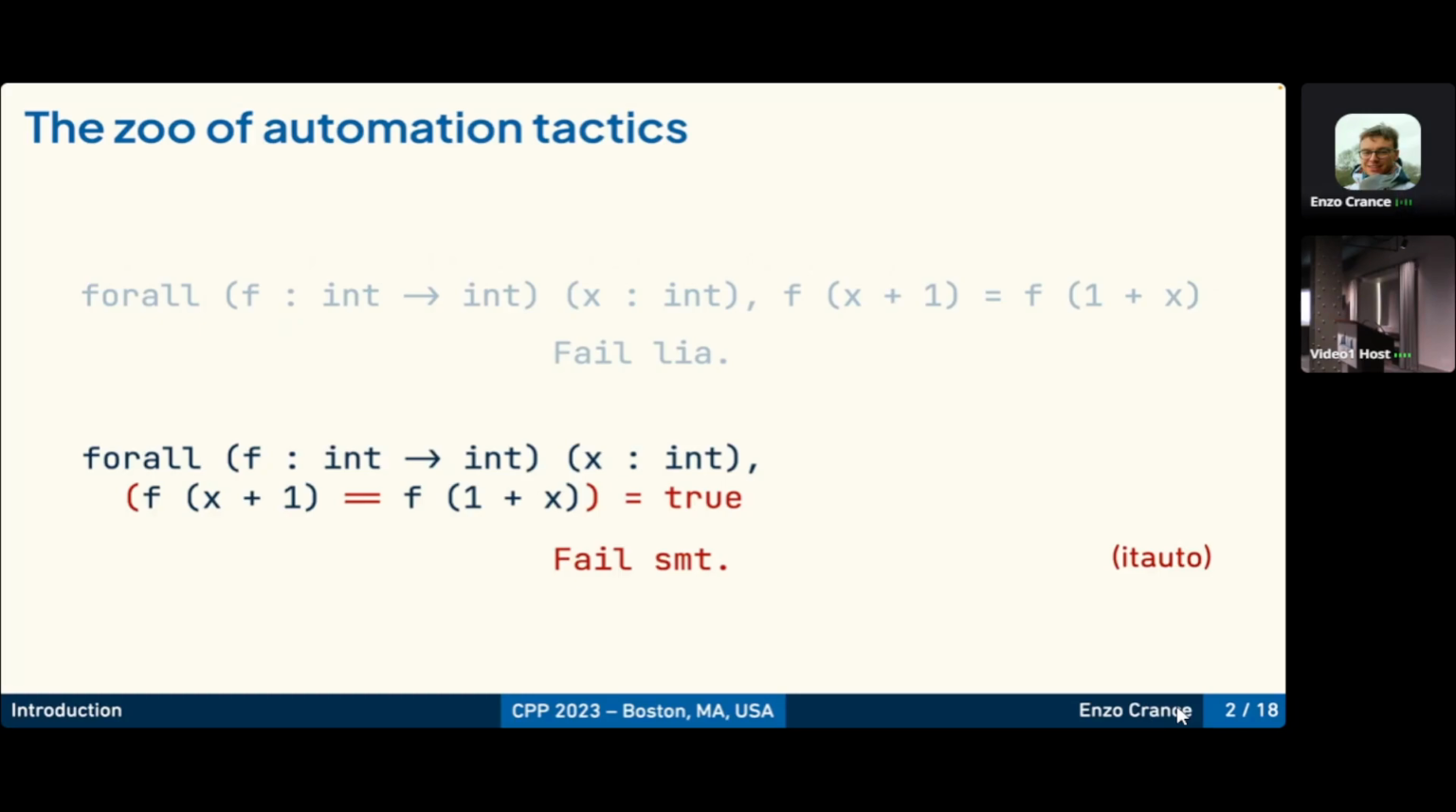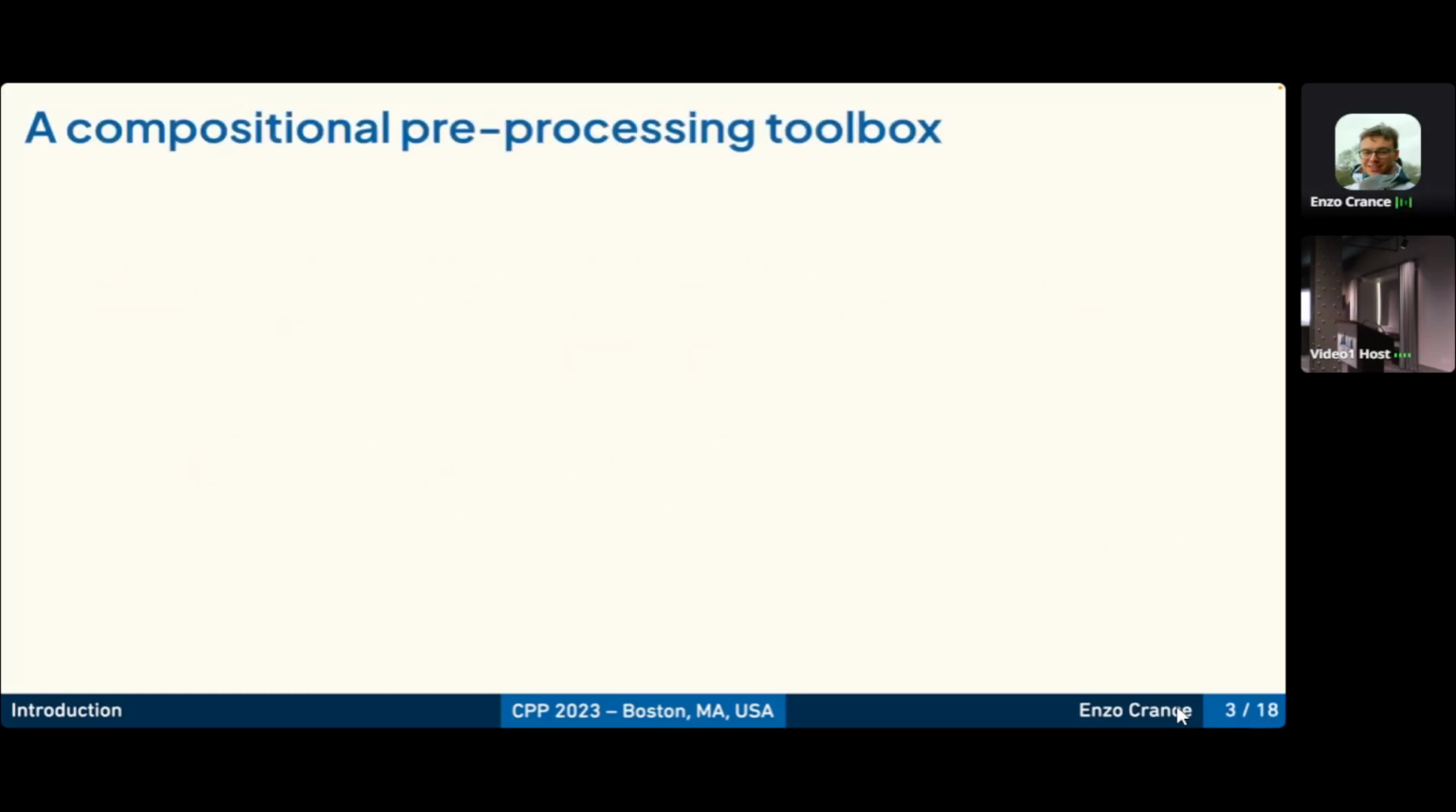So to ease the use of automation tactics in Coq, we propose a compositional preprocessing toolbox, which is a set of preprocessing tactics. By compositional, I mean that some are useful and some are not according to the context. The order of application of the transformations can change. And here we want to tackle the general problem, not to specifically target an automation tool.